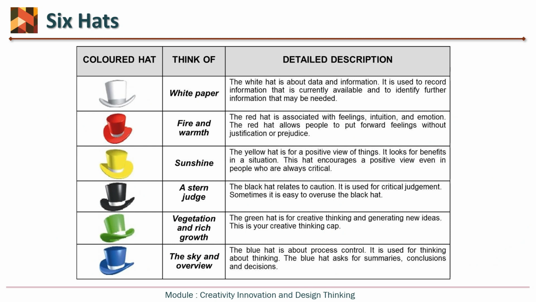Then the yellow hat is symbolized by sunshine, that is positivity. The yellow hat is for looking at the benefits in a particular situation or problem. It is about optimism and positivity. Then the black hat is symbolized by a stern judge, which means that it is for caution and critical judgment.